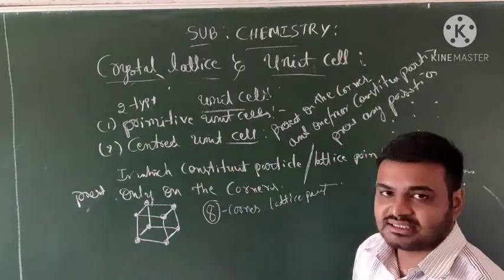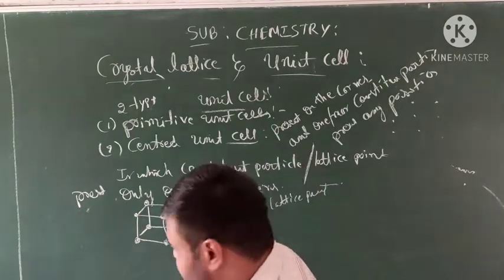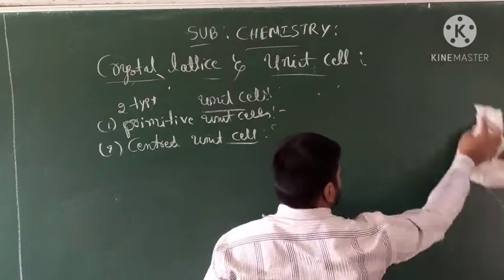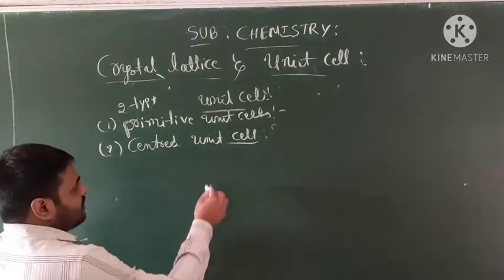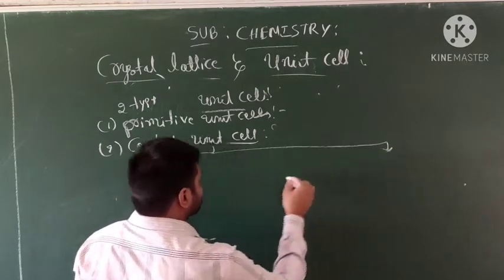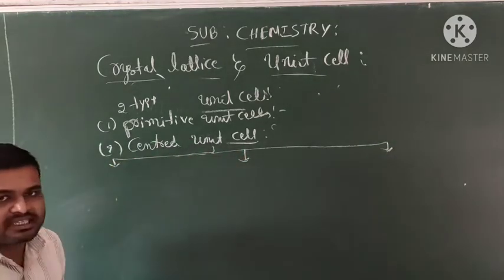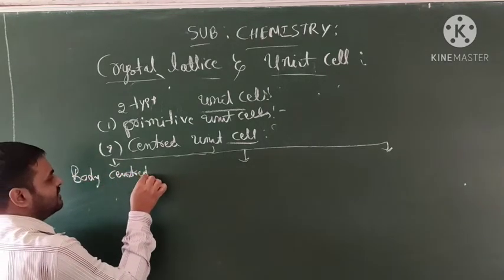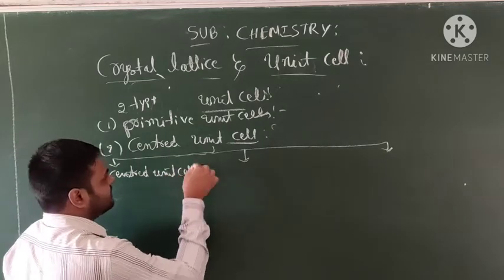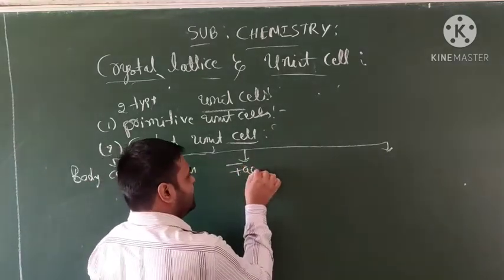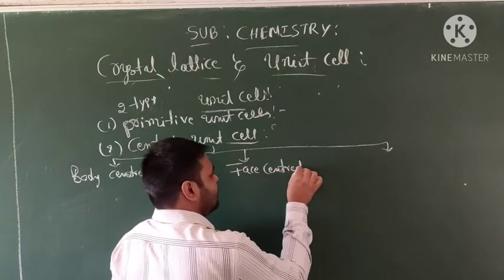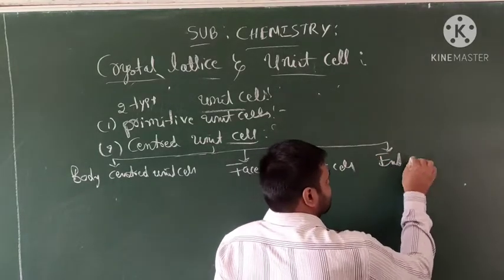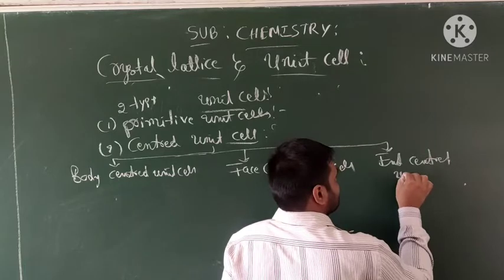In these centered unit cells, they are further classified into three types. Which are those three types? First one is body centered unit cell, second one is face centered unit cell, and last one is end centered unit cell.